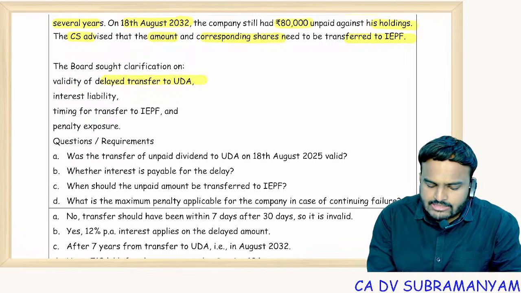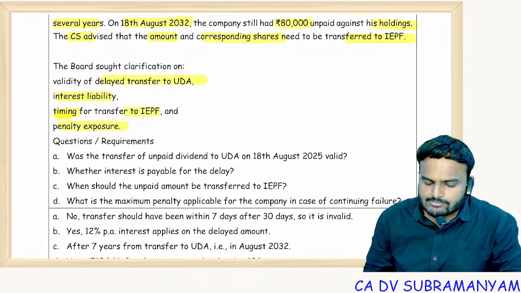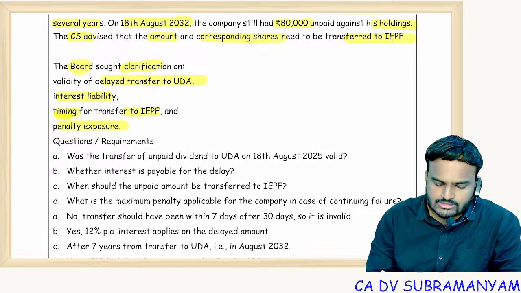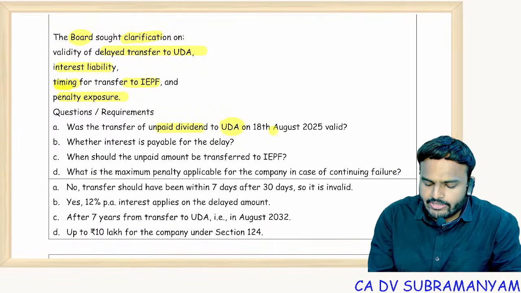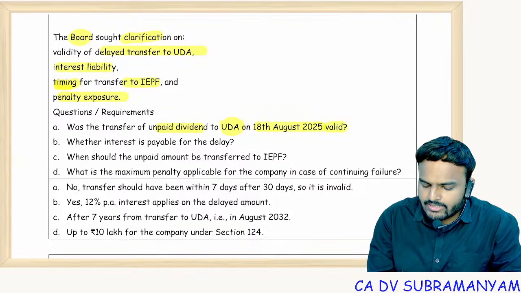Now, the board sought clarification on a few points. Validity of delayed transfer to unpaid dividend. What would be the interest liability? And what is the timing for transfer to IEPF and any penalty exposure? So, the board is having these doubts. So, questions. Was the transfer of unpaid dividend to UDA, the unpaid dividend account, on 18th August 2025 valid or invalid?